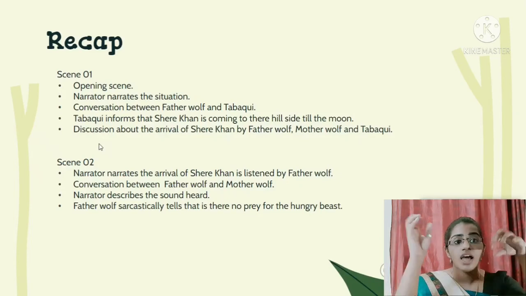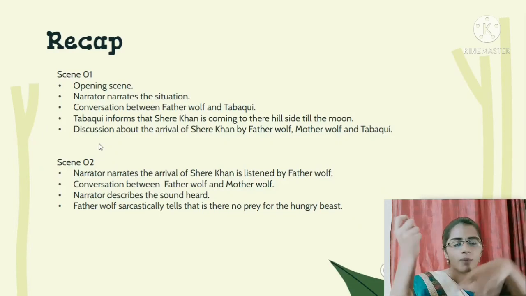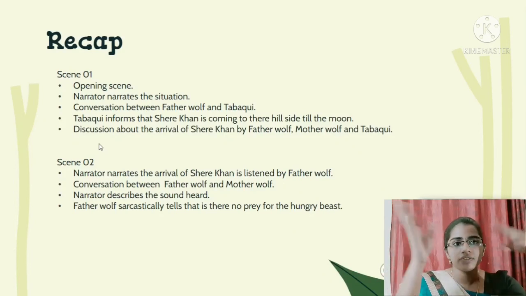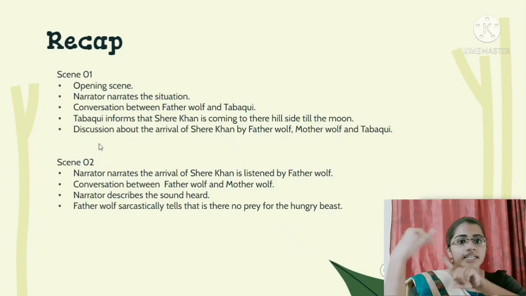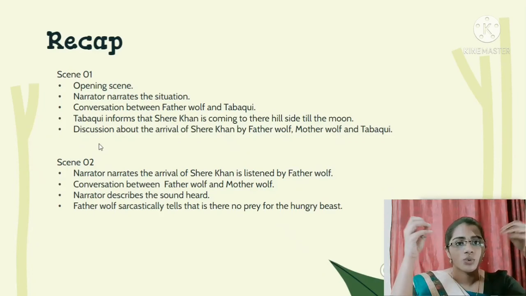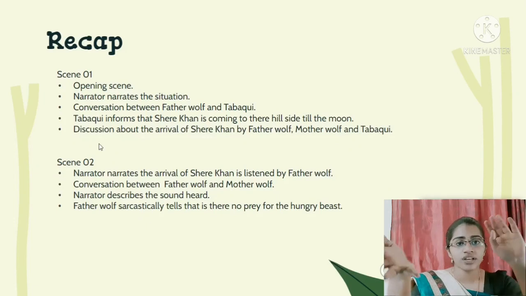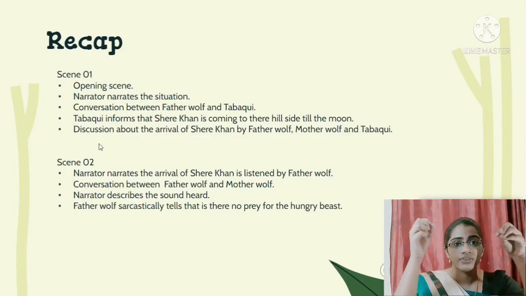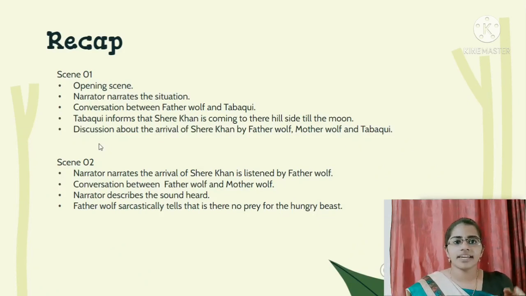In scene 2 we see the entry of Shere Khan. He doesn't enter, but the indication is given in scene 2. The conversation between Father Wolf and Mother Wolf is about the forest. Also they explain about the woodcutters and the gypsies who will be afraid of the sound which is echoing in the four directions, and the father makes a comedy that Shere Khan can have a man or a beetle for its prey. So he just makes comedy with Shere Khan.